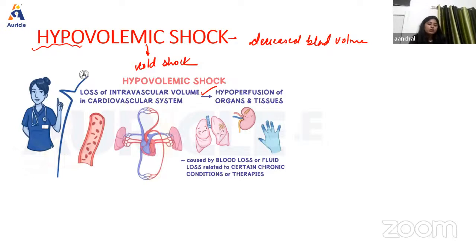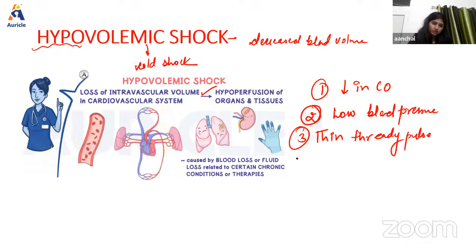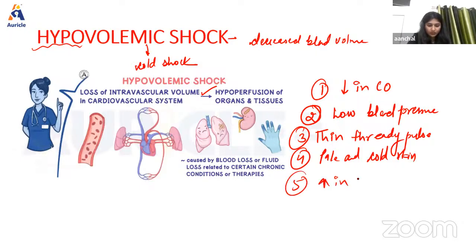Okay, so we're going to learn the important manifestations of hypovolemic shock. Okay, so it can be due to decrease in cardiac output, low blood pressure, thin, thready pulse, pale and cold skin, or increase in respiratory rate.